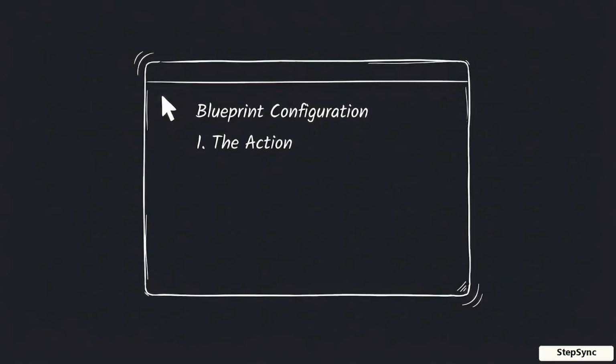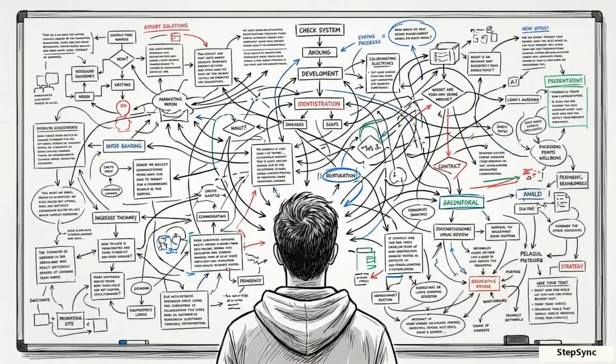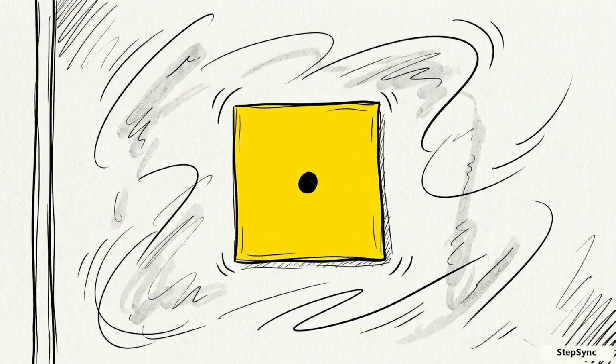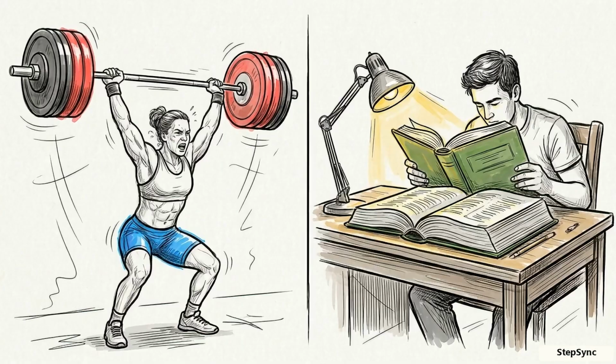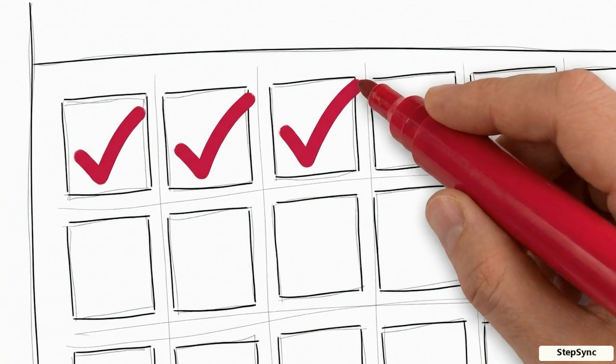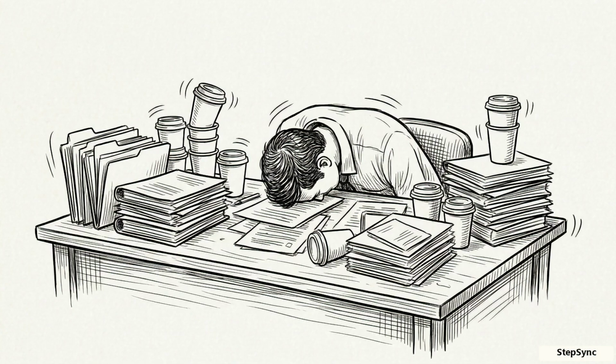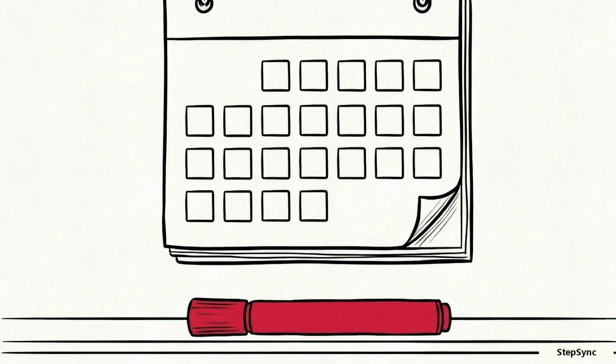Step 1. At the top of your document, type 1, the action. Before you fill this out, look at the goal you have in mind. Whatever it is, you need to make it smaller. Usually, we commit to an hour at the gym or reading 50 pages a night. For 2 or 3 days, you ride fresh motivation and get it done. Then, a busy day hits, the hour-long block feels impossible to start, you skip it, and the streak dies.